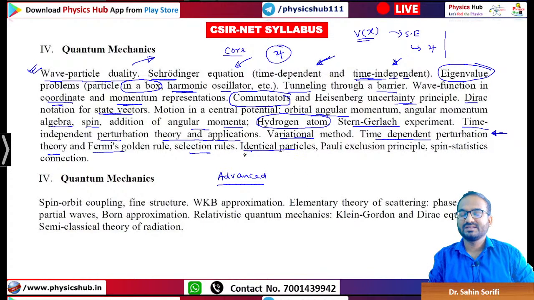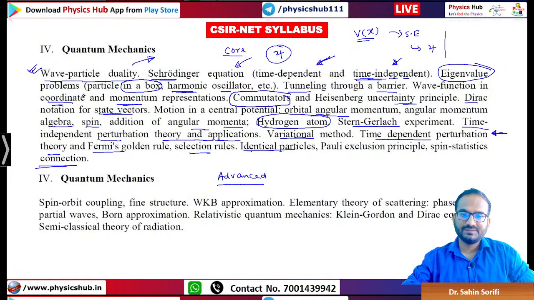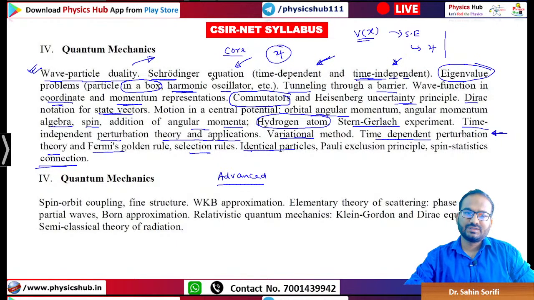Then we will have identical particles, Pauli's exclusion principle, spin statistics connection. These are very simple topics, so you don't need to worry about that. So this is the core part.